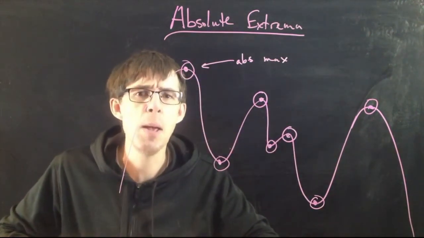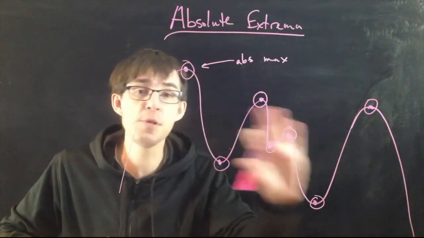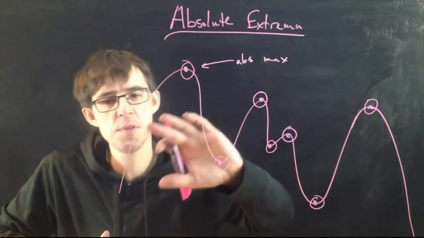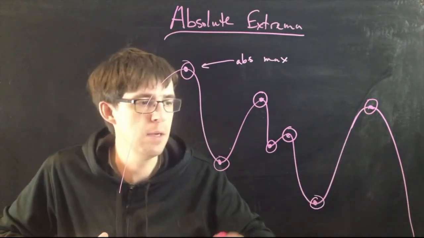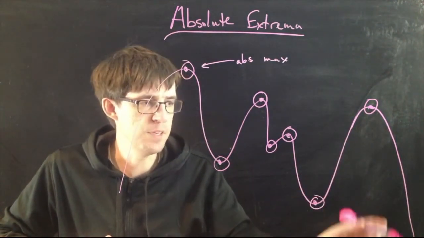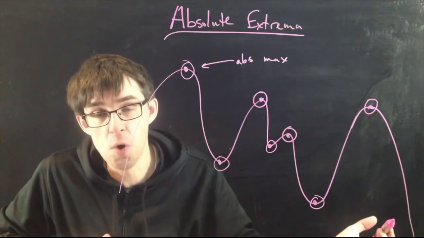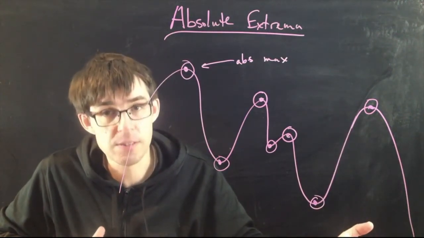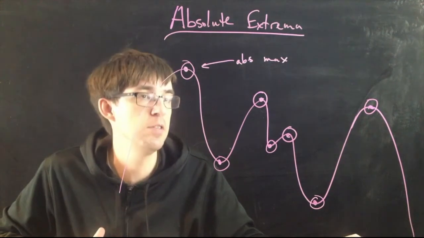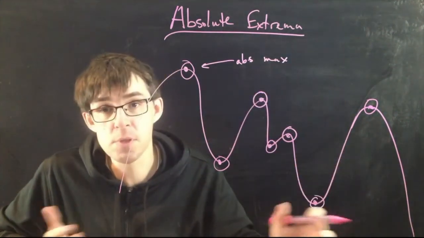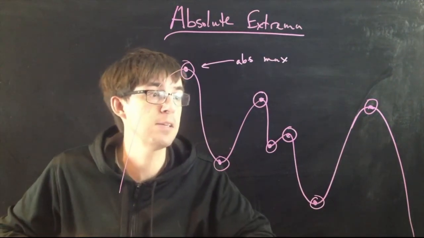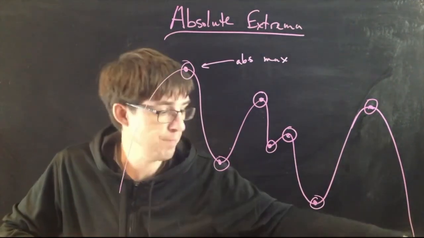And where's the absolute minimum on this picture? Actually, this picture doesn't have an absolute minimum if we assume that these curves continue to go down on the ends, which is what I typically mean. These y values will just go down forever. There is no absolute smallest y value because the y values continue to drop forever. So sometimes there is no absolute maximum or minimum.